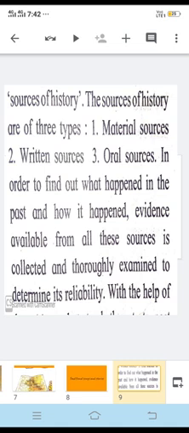Whatever is told in history is not mere imagination. There are certain proofs which can prove that this thing has happened in the past. Through these evidences, we can say there were a number of things which had happened in the past. And we have a system called archaeology. Archaeology will examine the things carefully.